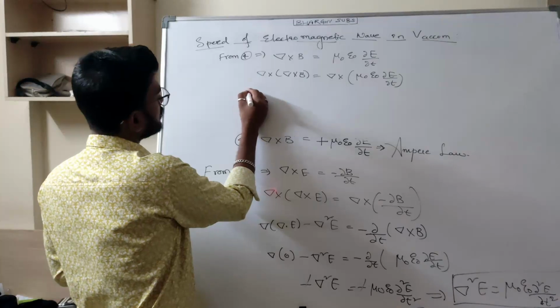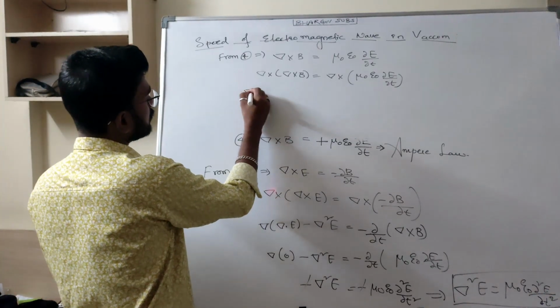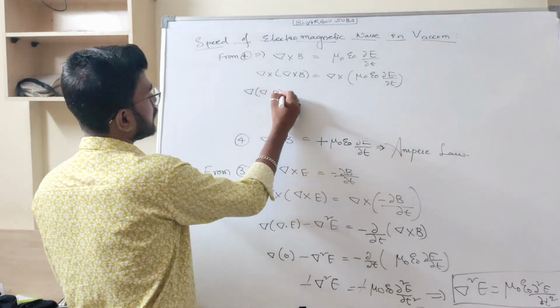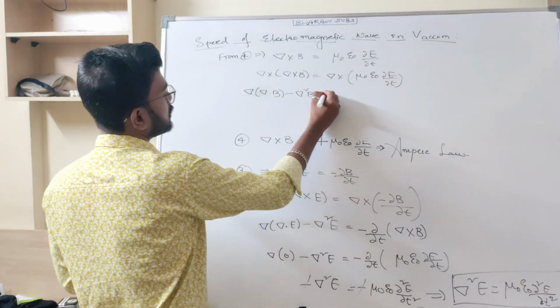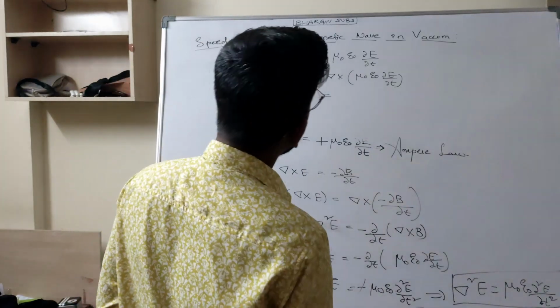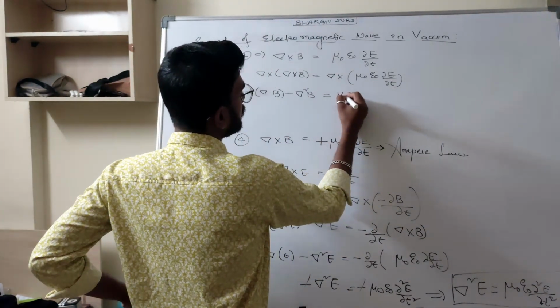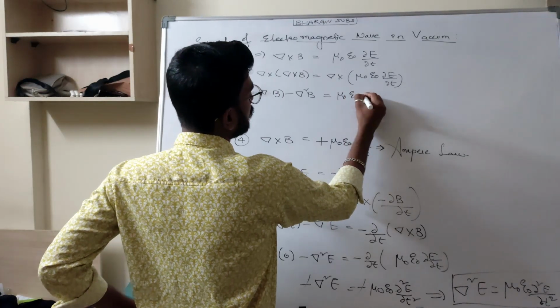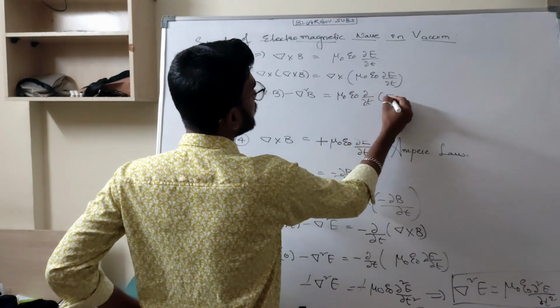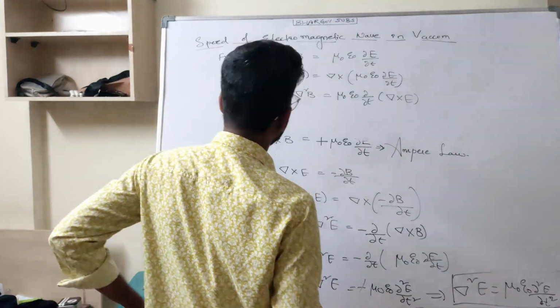I know this was del of (del dot B) minus del square B is equal to, again I have to take the cross product of E, so μ₀ε₀ ∂/∂t of (del cross E). Okay, I have to cross product to E, right?